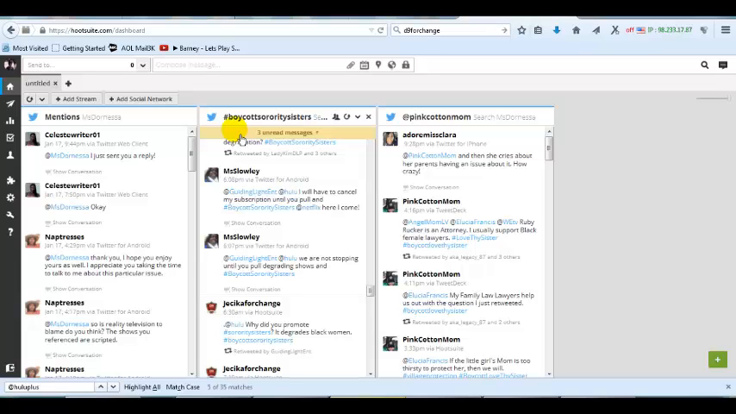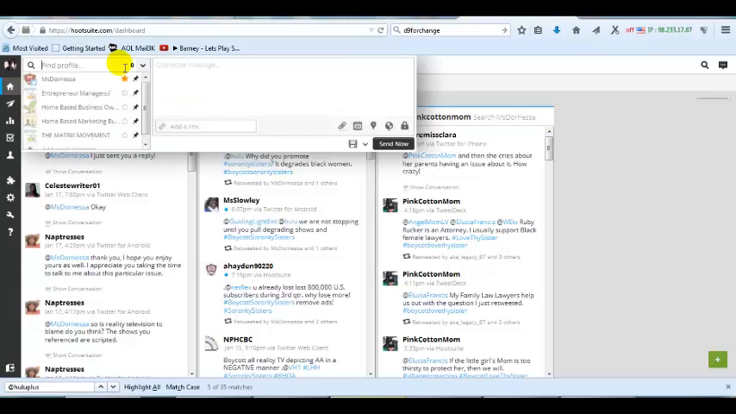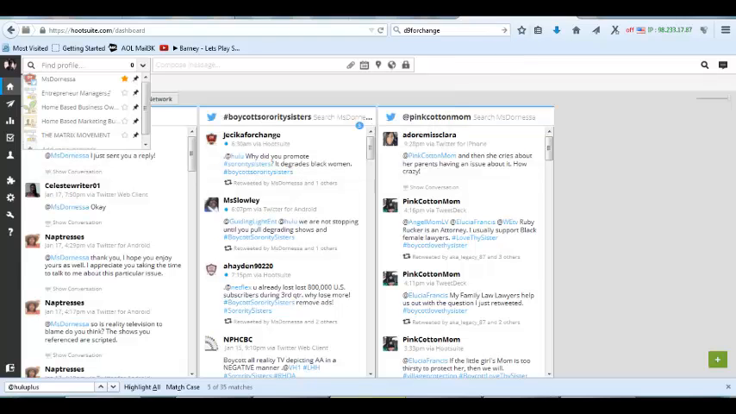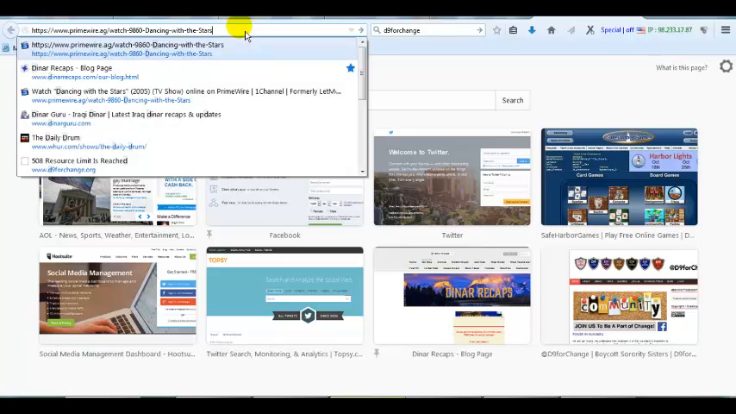Now, if you see here, boycott sorority sisters. There were 3 people who just posted something with the hashtag boycott sorority sisters. Now, let's go back to this template. Here is where you can actually shorten the domain or shorten a link. Let's say I go out and get a sample URL. So let's see what comes up here.